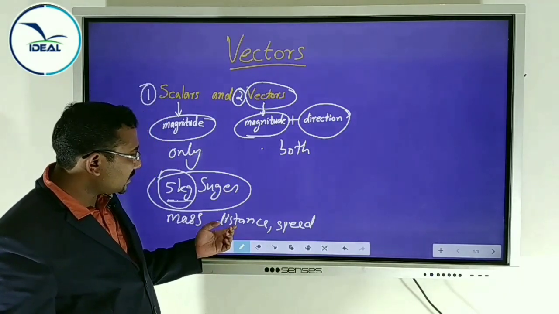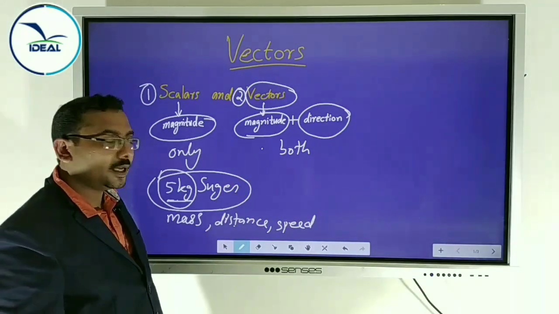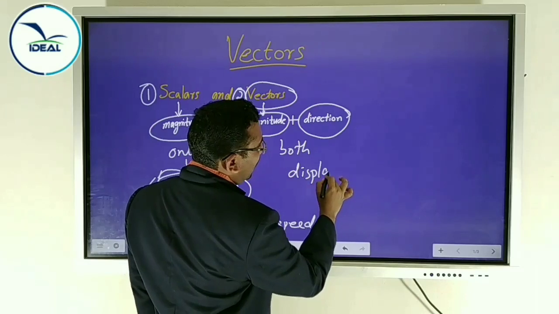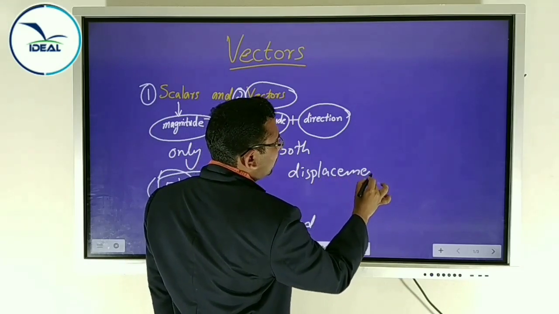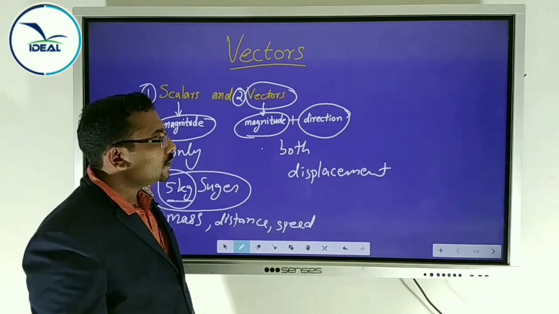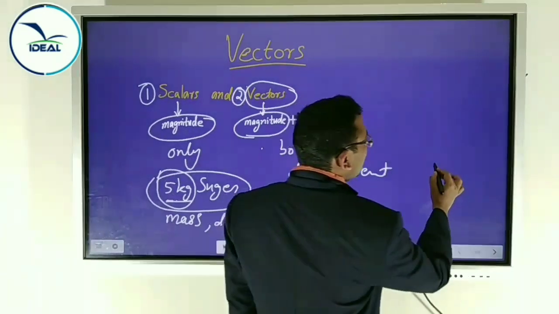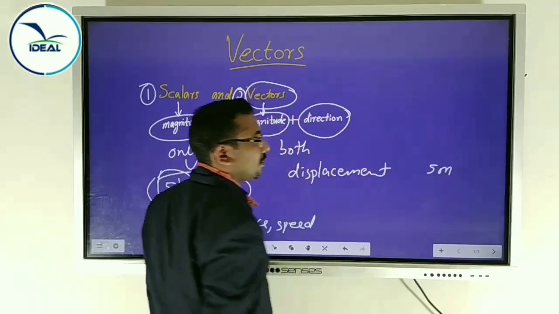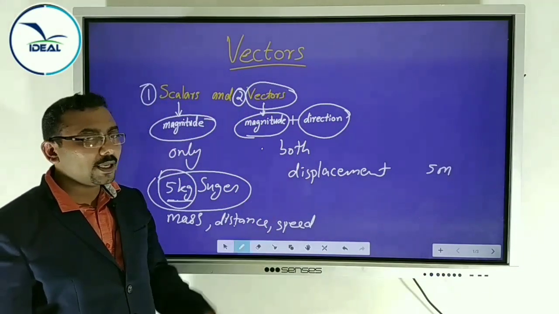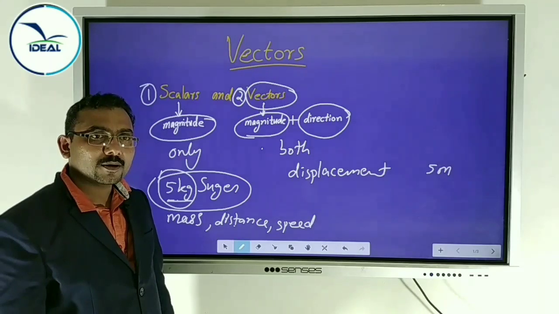Then vector quantities have both magnitude and direction. You studied distance as scalar and displacement as vector. Why? Displacement has direction. Suppose you have 5 meter displacement. It is not completely specified.